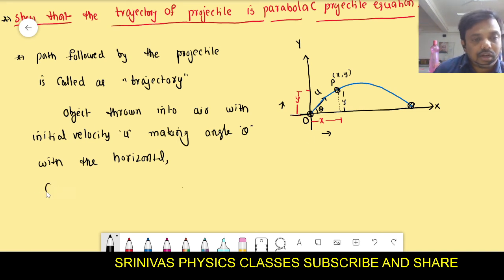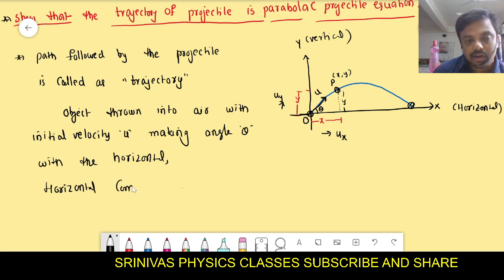That's why the component of velocity along the x axis is said to be the horizontal component. We divide the velocity u into components, that is velocity along the x axis is ux and velocity along the y axis is uy. Along the x axis, it is said to be the horizontal component of velocity. Along the y axis, it is said to be the vertical component of velocity. Velocity is divided into two parts, right? Then what is the horizontal component of velocity? Can anyone tell the formula for the horizontal component of velocity?